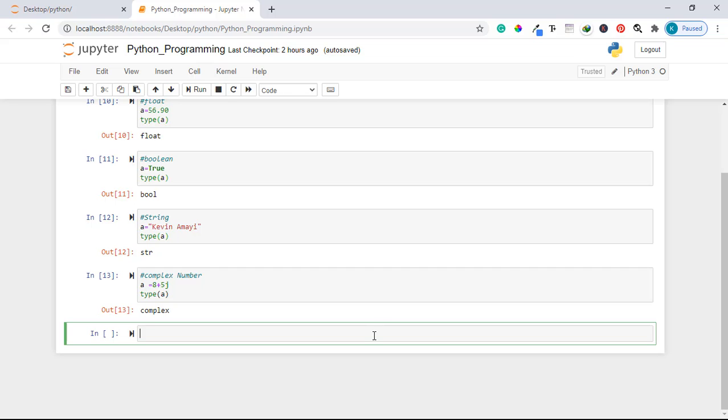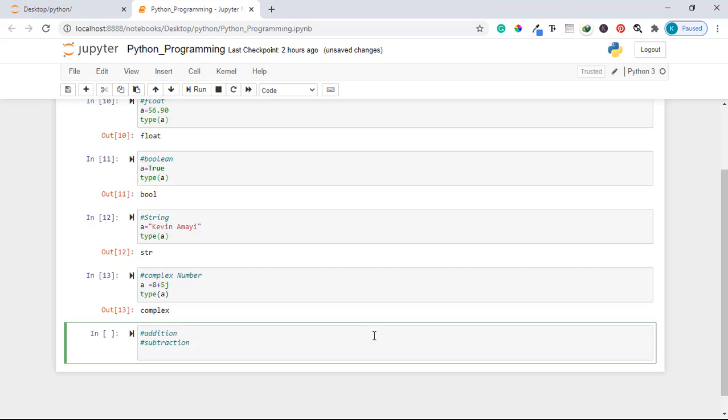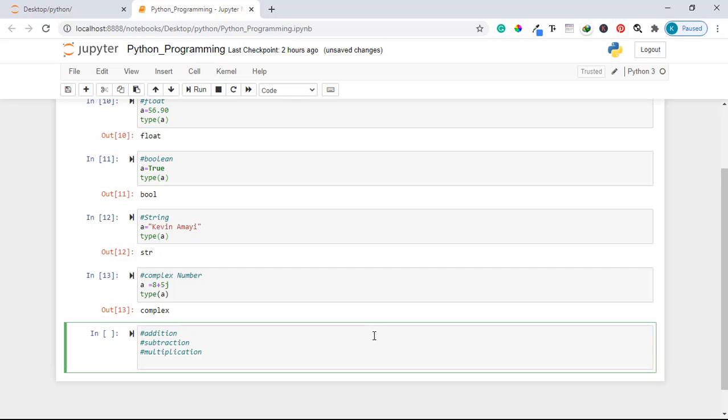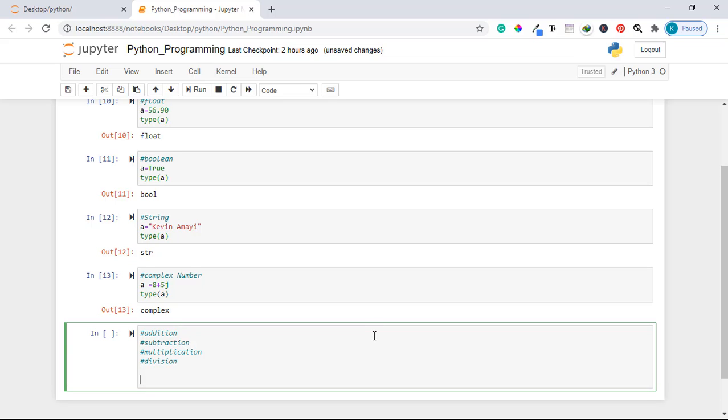For example, addition, subtraction, multiplication, division, and others which we'll see later. But for now, let us start with these most basic operators. Let us start with addition.